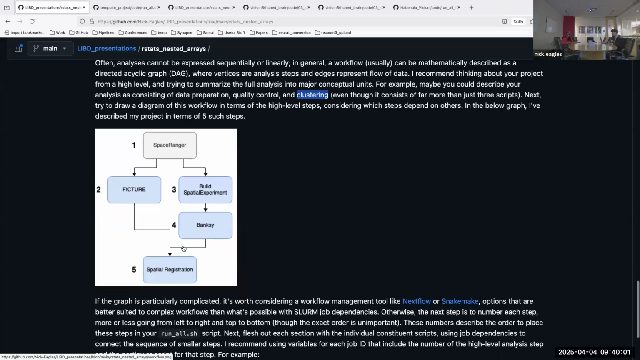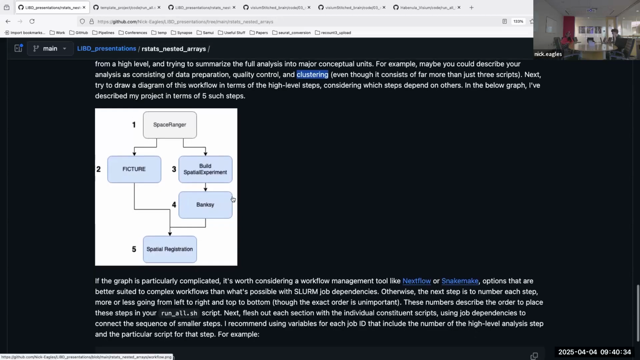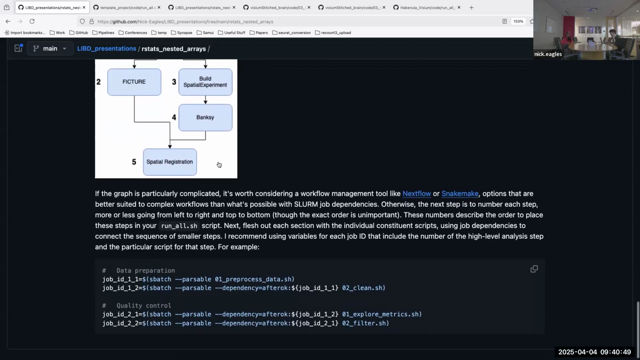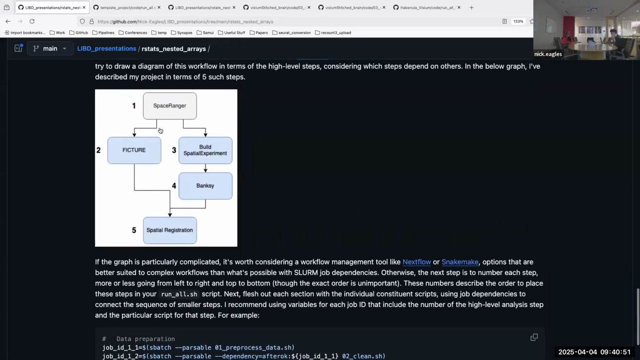And then I should mention that if it gets extremely complicated, you could consider something like Nextflow or Snakemake. Those are really designed for much more complicated workflows where you just want to define the inputs and outputs for each step and then let the graph form itself. But that's just a little side note. I think most of the time we won't be using these tools. So once you've defined your high level concepts and you've numbered them, you can do something like this example here, where maybe we've done, actually, I'll just go into the other example, following this diagram here with the 5 steps.